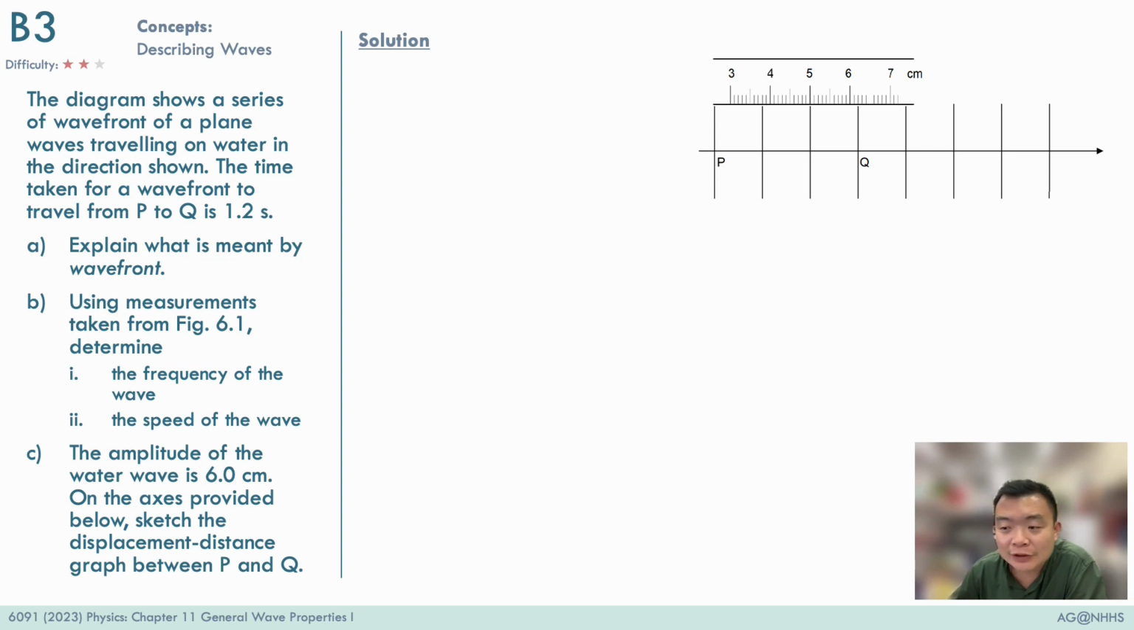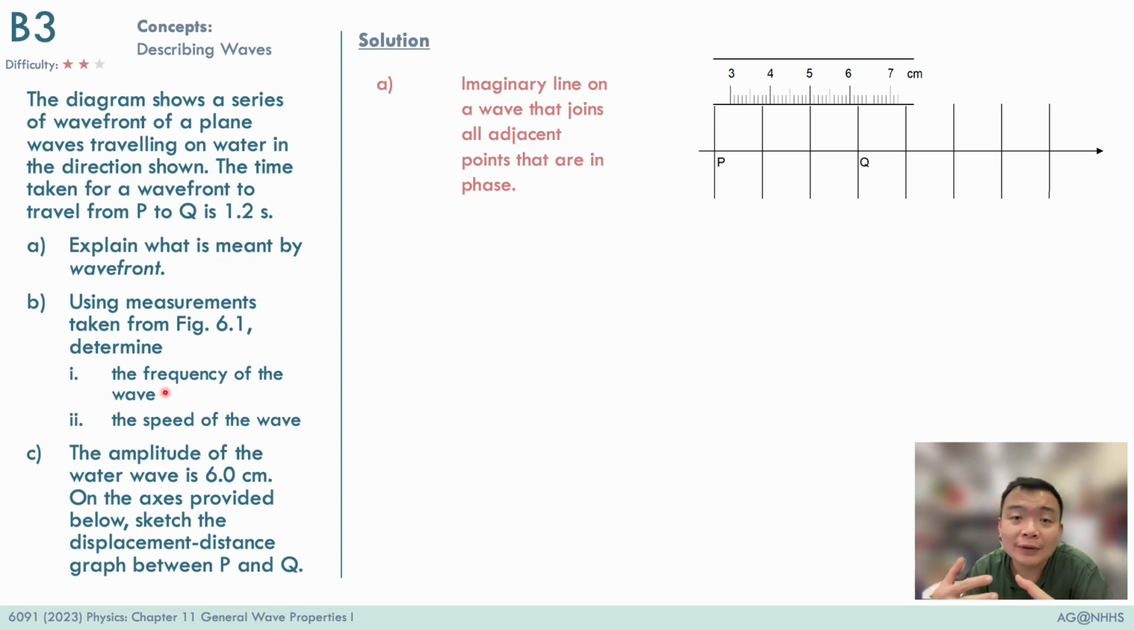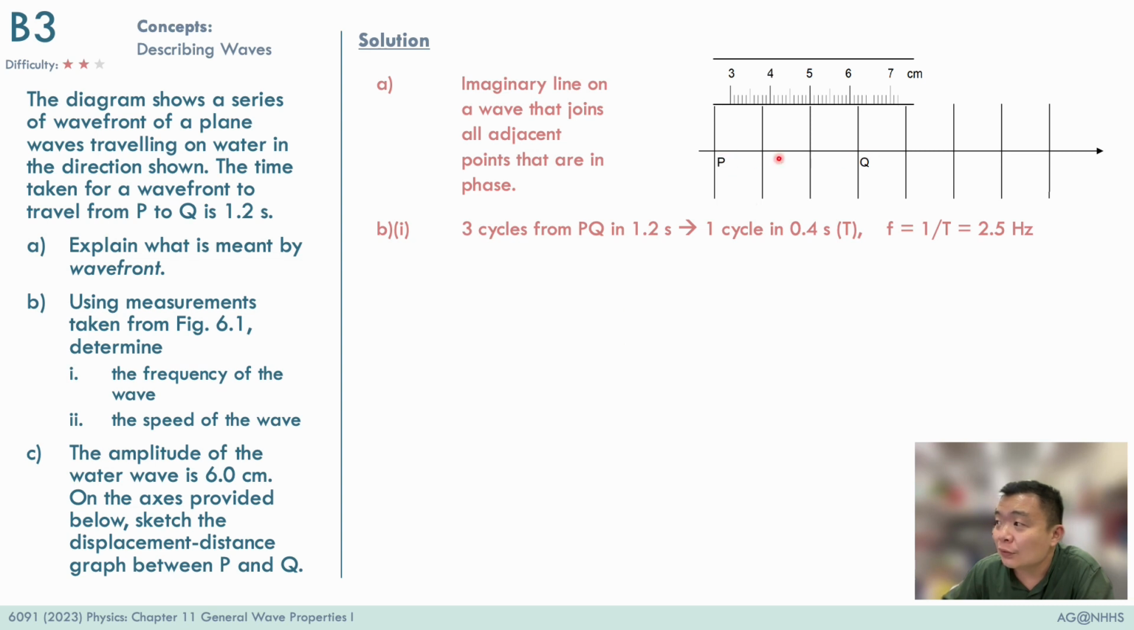This is a long question on waves. In part A, a wavefront is an imaginary line on a wave that joins all the adjacent points that are in phase. In B part 1, we have to take some measurements to figure out what the frequency and the speed of the wave are. We notice that from P to Q there are 3 cycles.